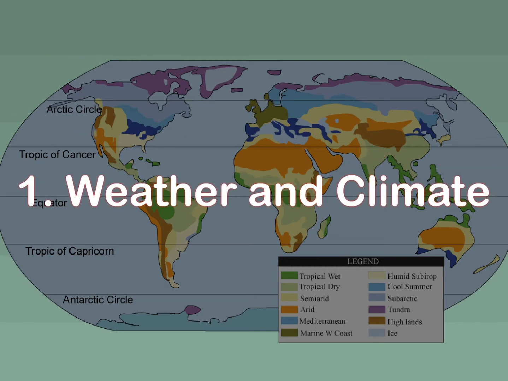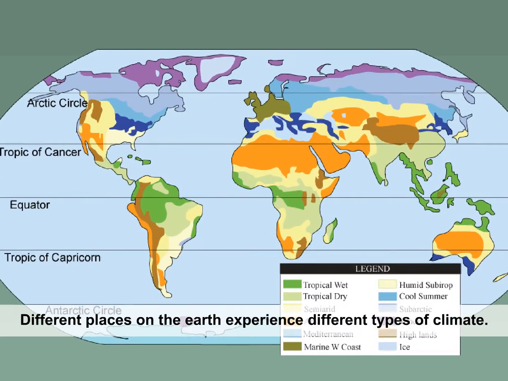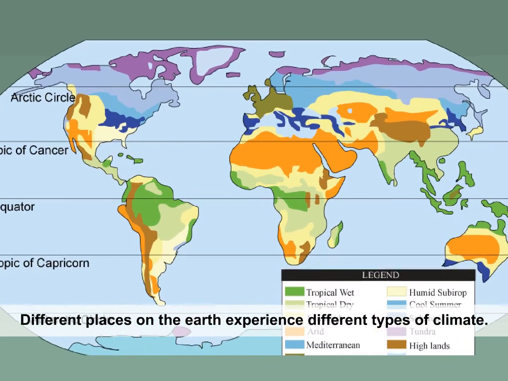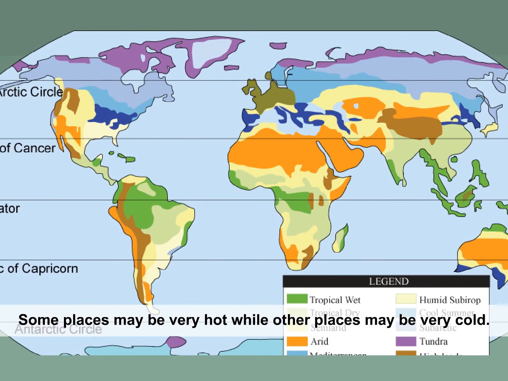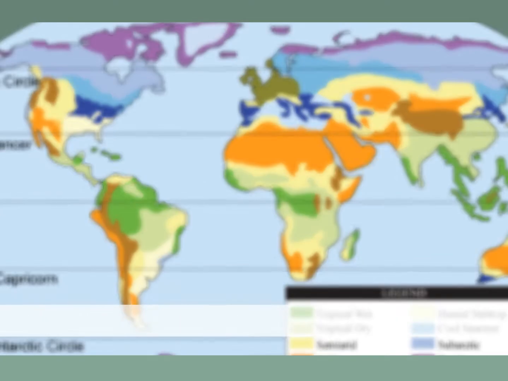Chapter 1: Weather and Climate. Different places on the earth experience different types of climate. Some places may be very hot, while other places may be very cold.